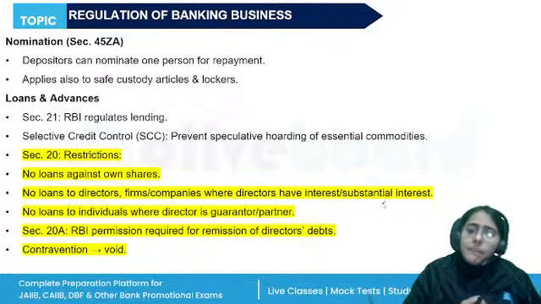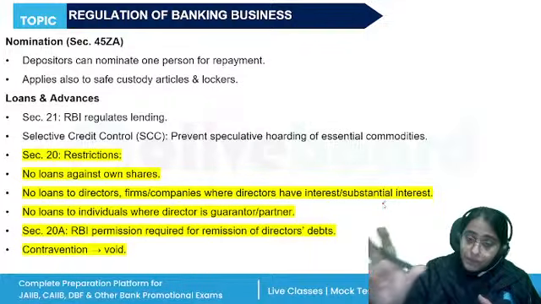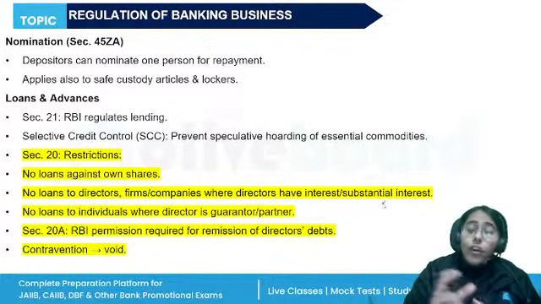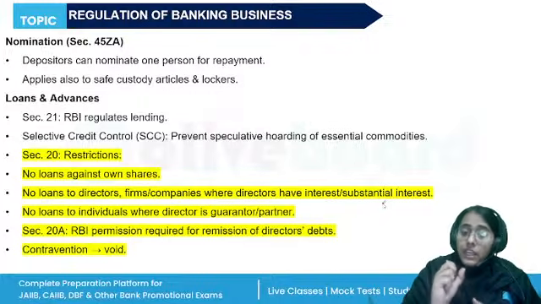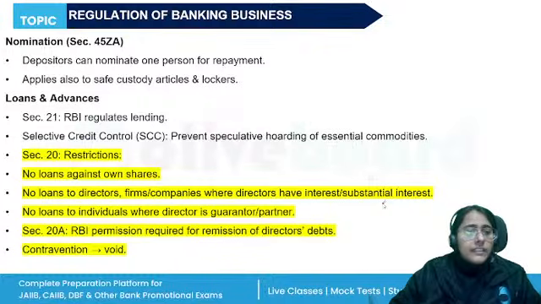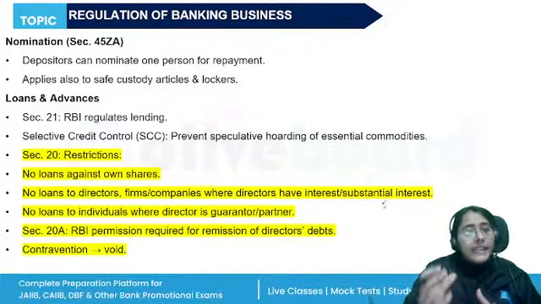If the nominee is a minor, then the person who will receive the deposit amount on behalf of the minor on the death of the depositor will also be appointed. Okay, so these are the nomination rules. Then for the articles which are kept in safe custody, again, nominees can be appointed.